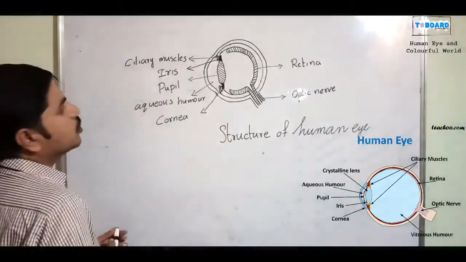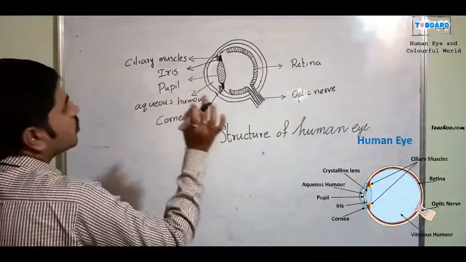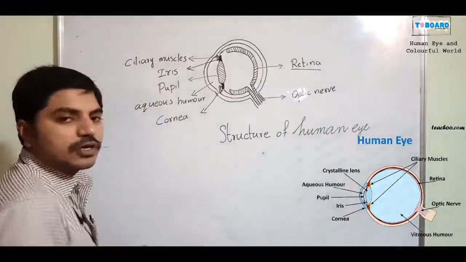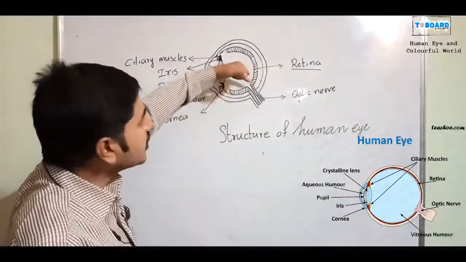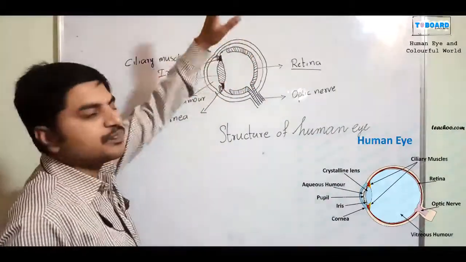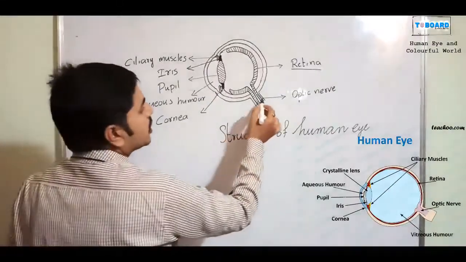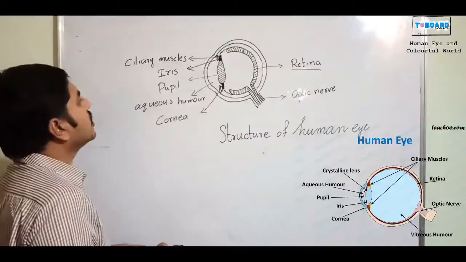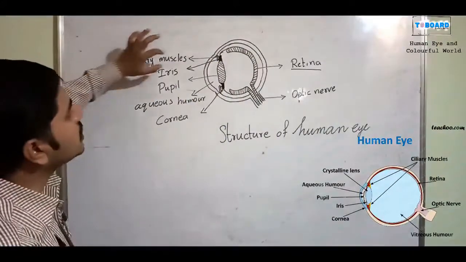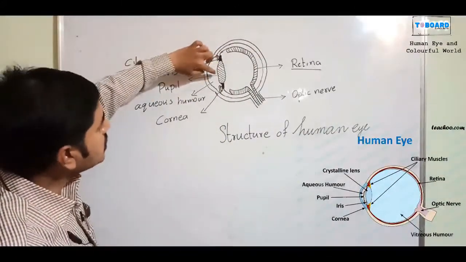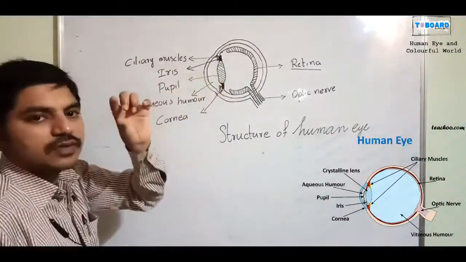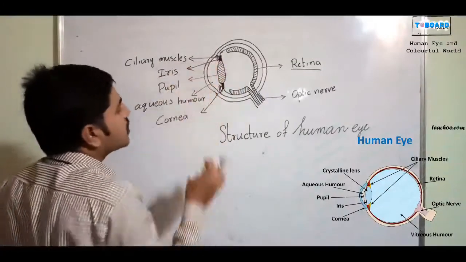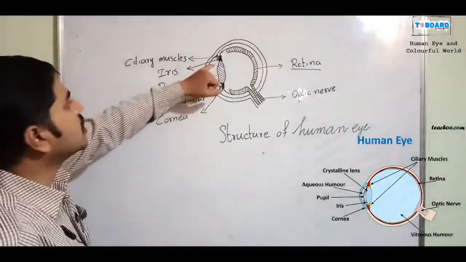In the structure of the human eye, the main important part is the retina. In the retina there is an arrangement of nerves. Here the optic nerves are there, connecting to the brain. Here the ciliary muscles are there, and this is the lens. The pupil is present. This is our lens, and above the lens the ciliary muscles are there. And here the iris is also present.